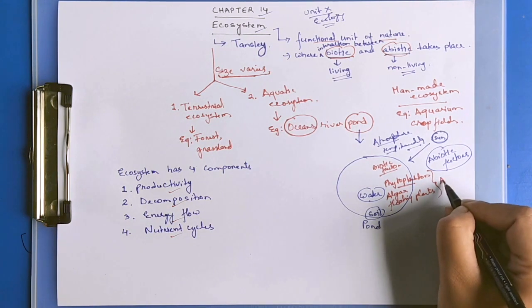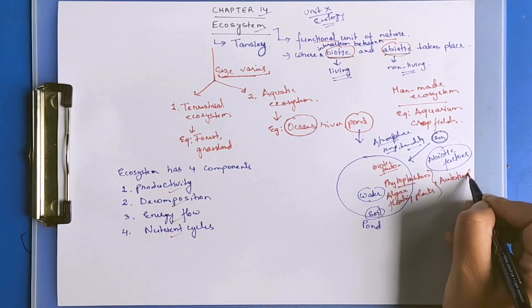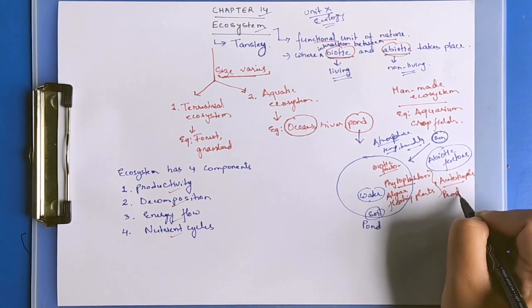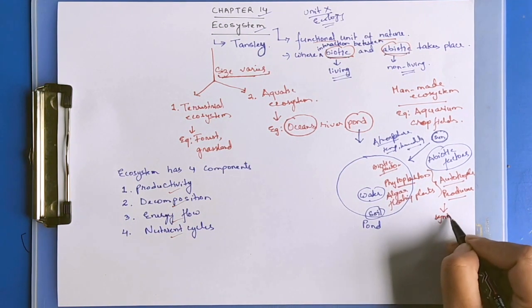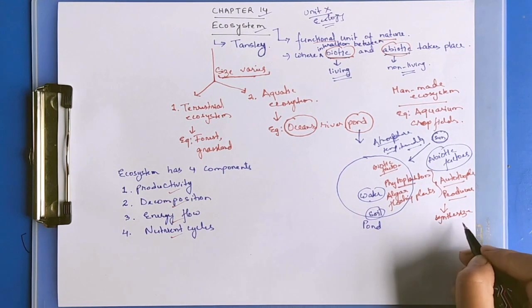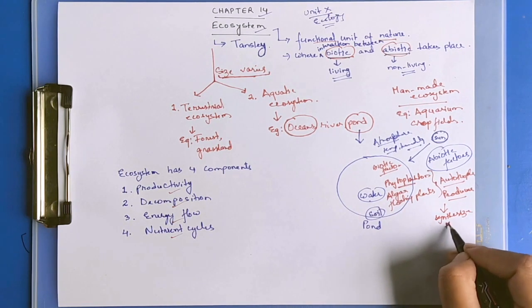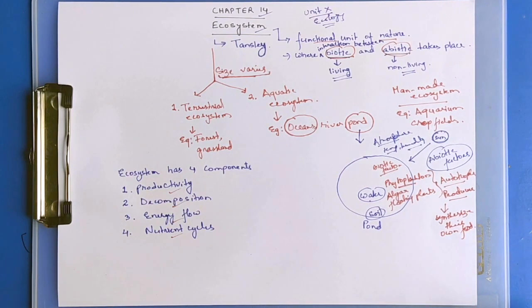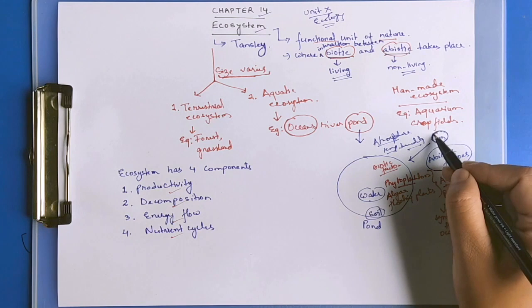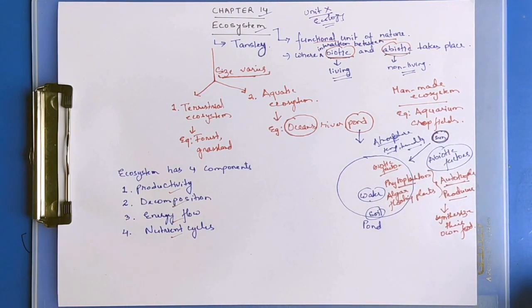They will constitute the autotrophs or producers, because they have the ability to synthesize their own food with the help of sunlight.